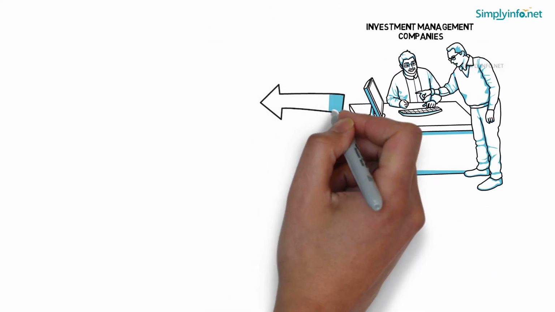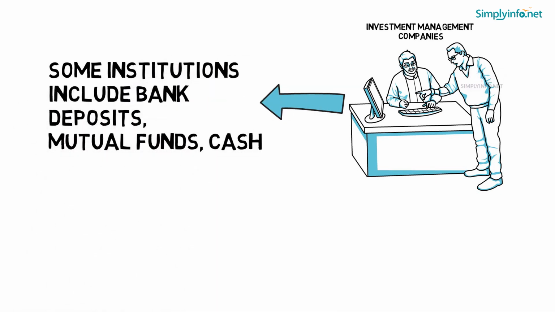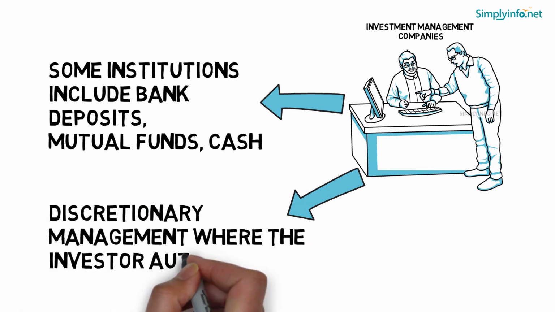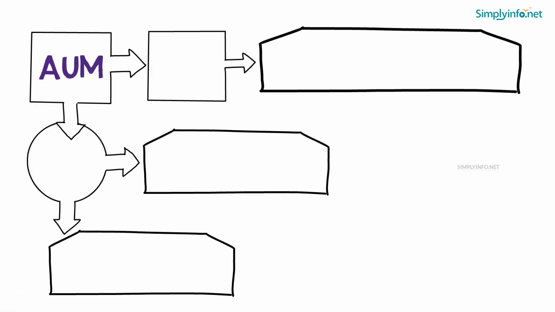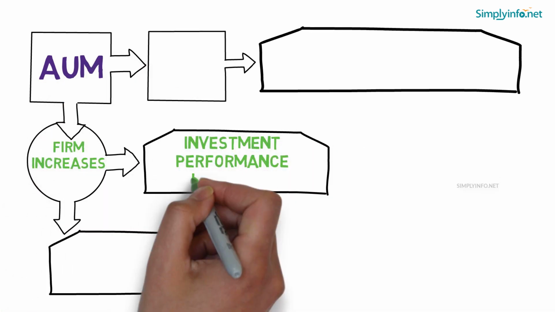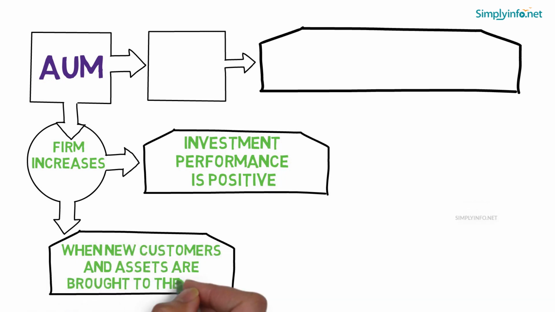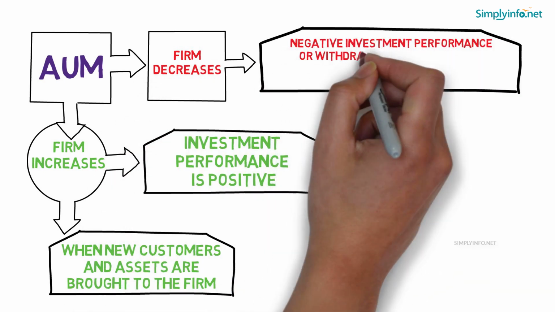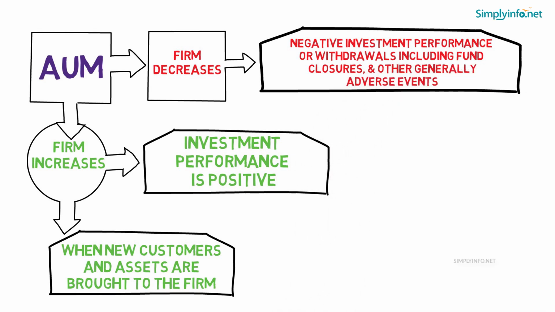In the calculation of AUM, some institutions include bank deposits, mutual funds, and cash, whereas others limit it to discretionary management, where the investor authorizes the company to trade on his behalf. AUM of the firm increases when the investment performance is positive or when new customers and assets are brought to the firm. AUM decreases by negative investment performance or withdrawals, including fund closures and other generally adverse events.